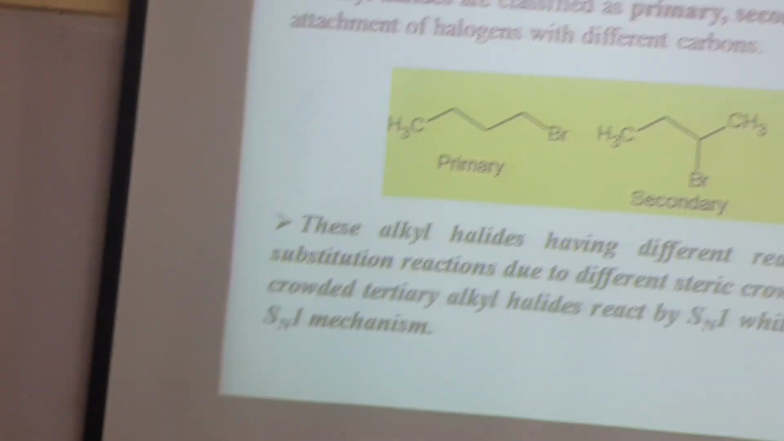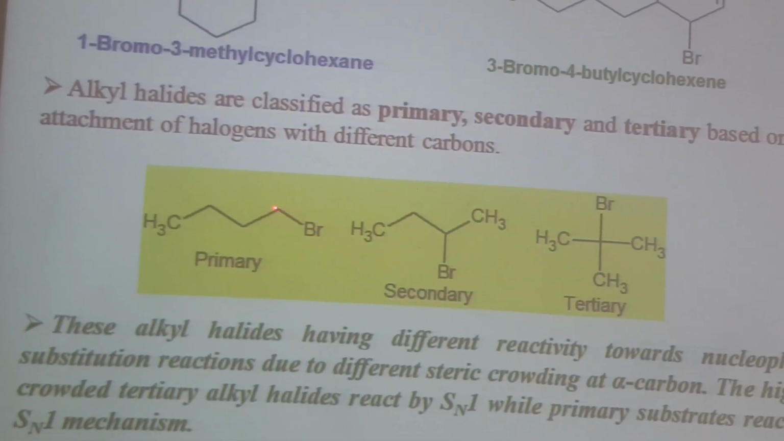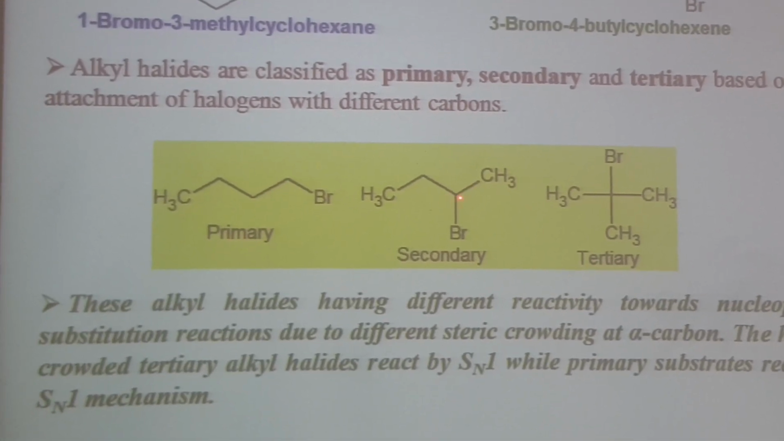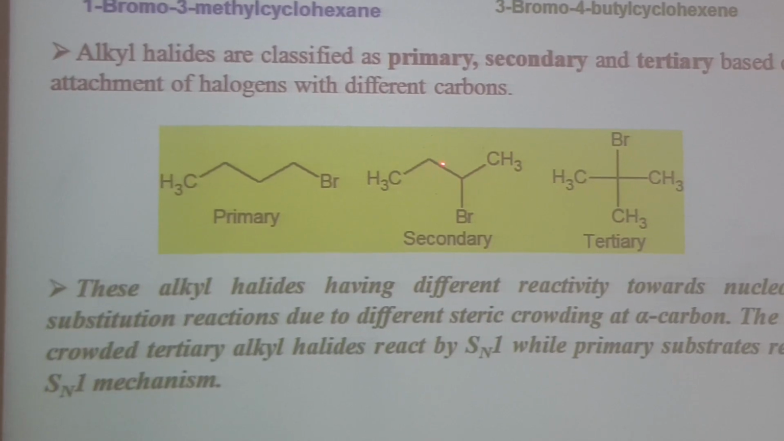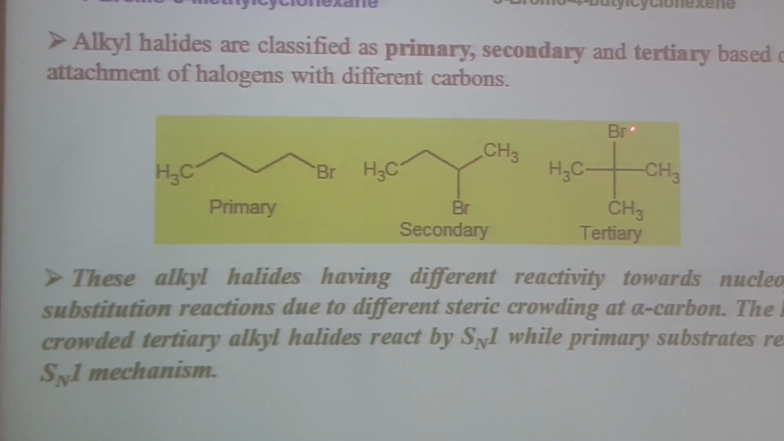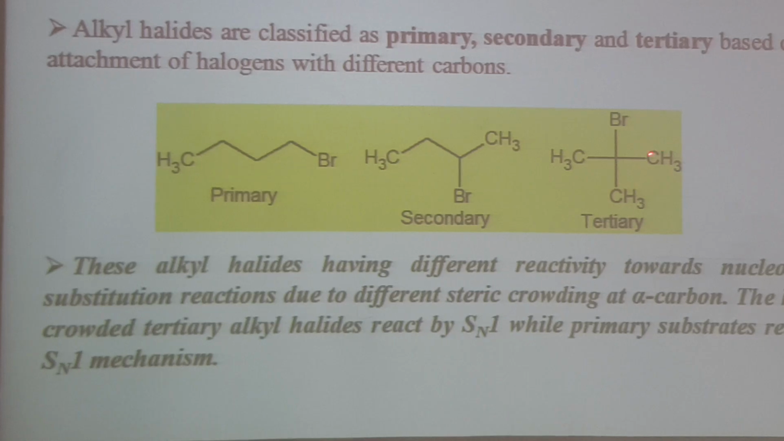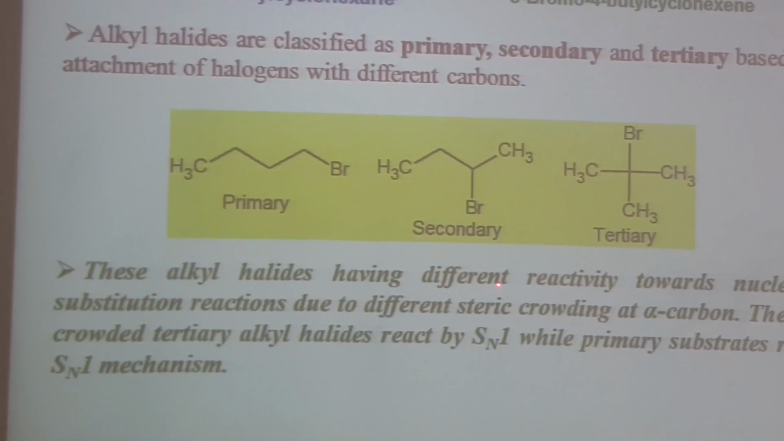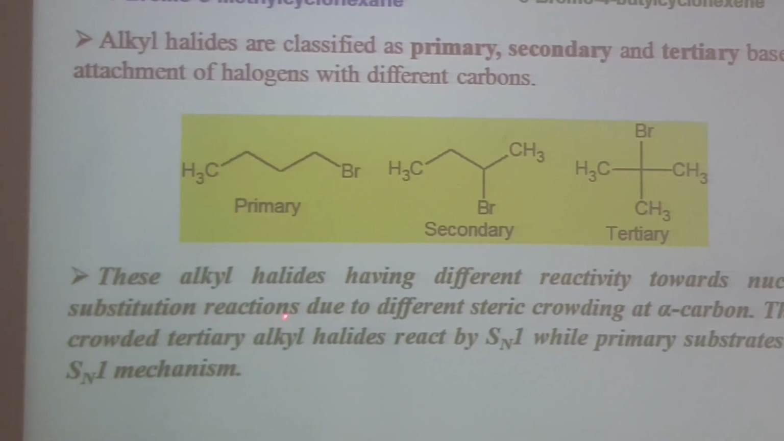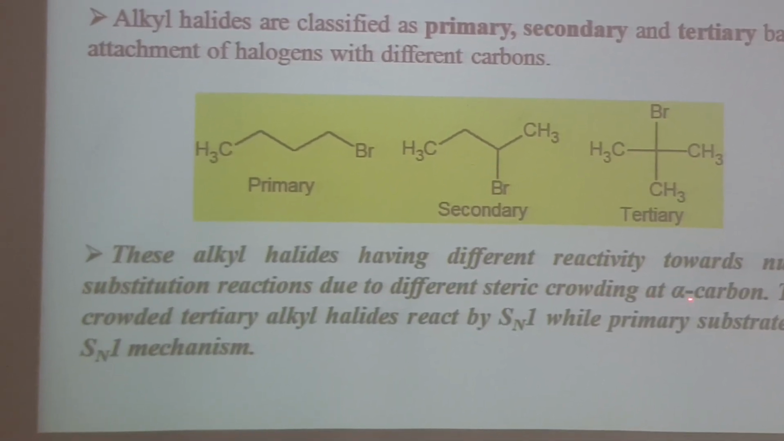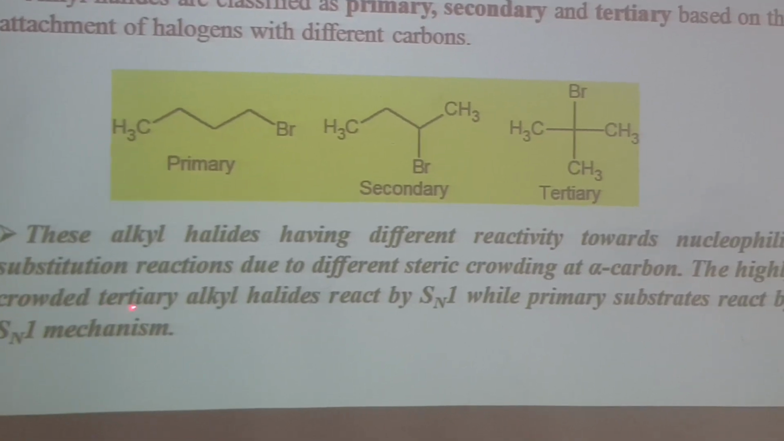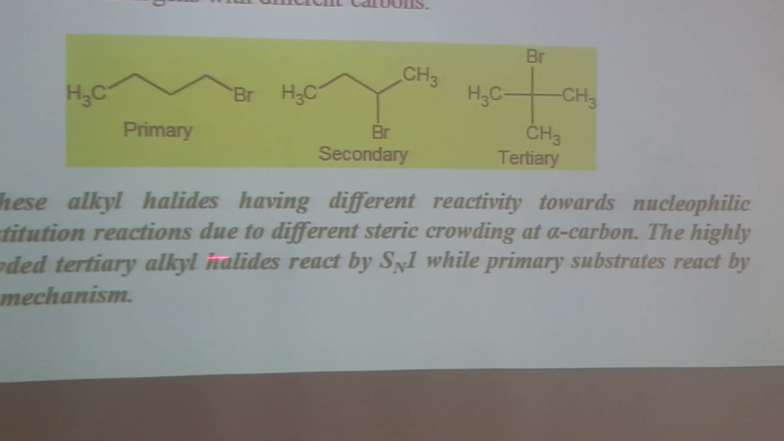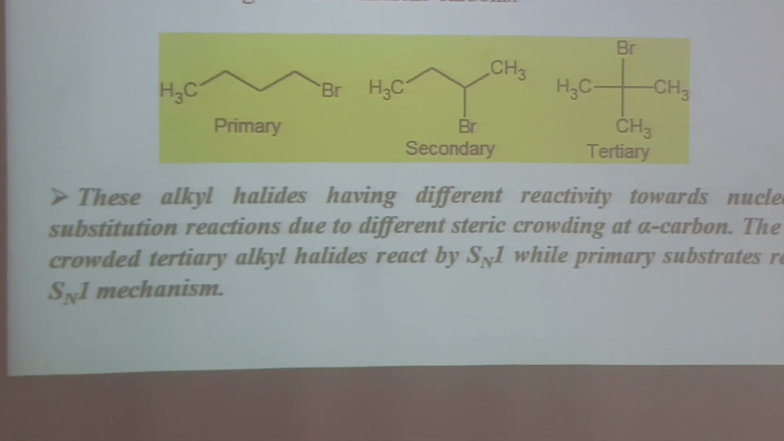Okay, let's see here. This Br is attached to this carbon, which has only one carbon, so it is a primary alkyl halide. Br is attached to this carbon, which is further attached with 2 carbons: secondary. Br is attached with this carbon, which is further attached with 3 carbons, so it will be a tertiary alkyl halide. These alkyl halides have different reactivity towards nucleophilic substitution reactions due to different steric crowding at the alpha carbon. The highly crowded tertiary alkyl halides react by SN1, while primary substrates react by the SN2 mechanism.